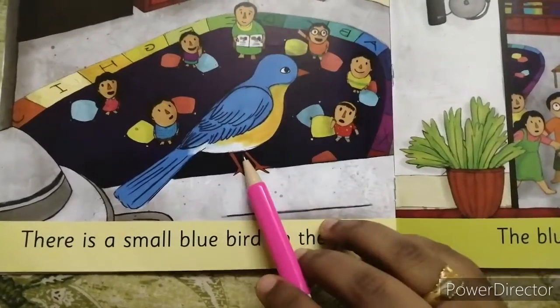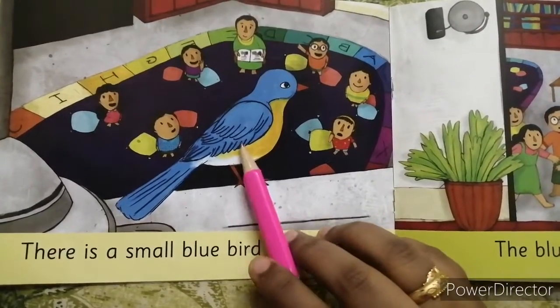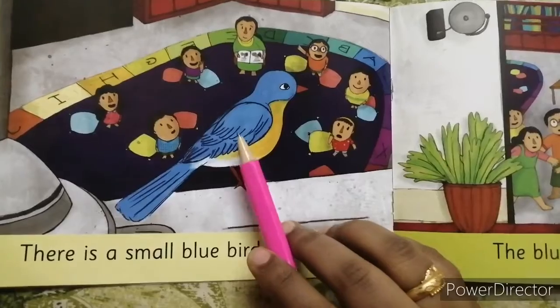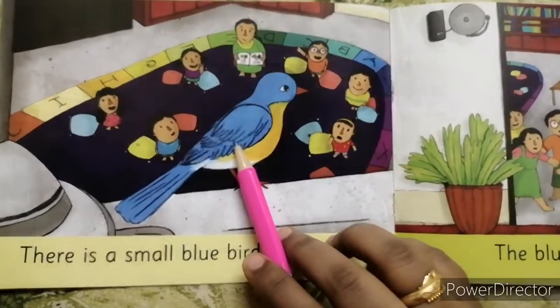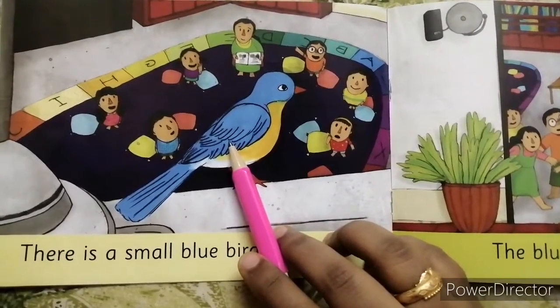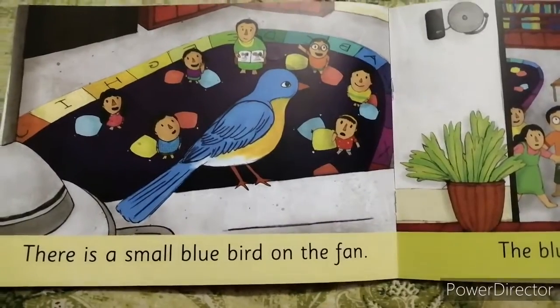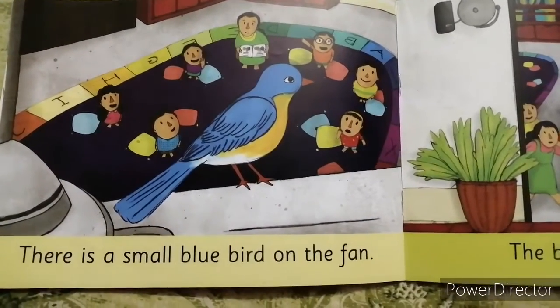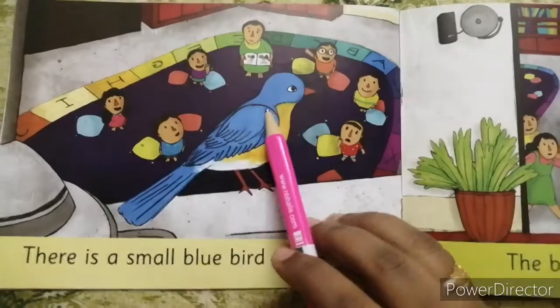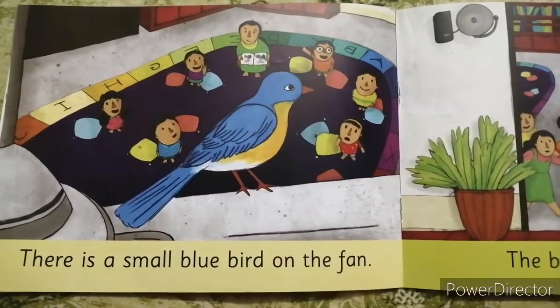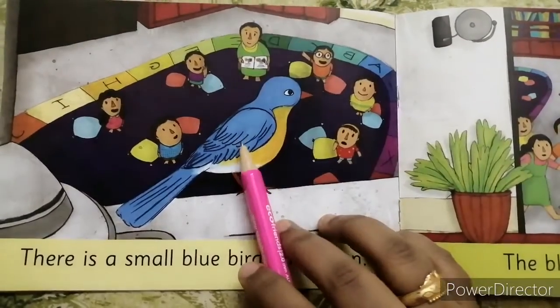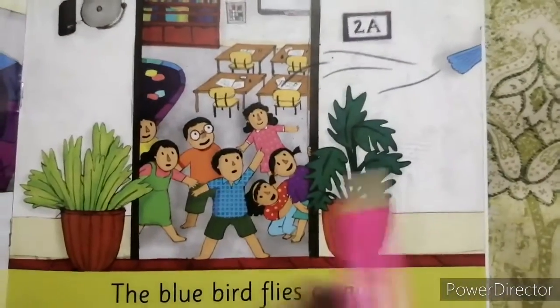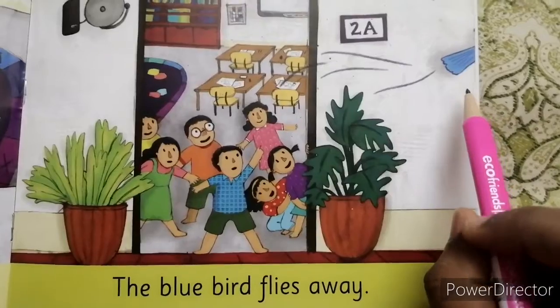Who is the visitor to the classroom? The bird is the visitor to the classroom. Can you describe the bird? The bird is blue in color. Can you see the bird? No.